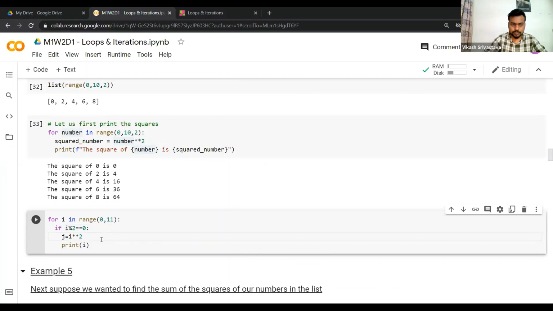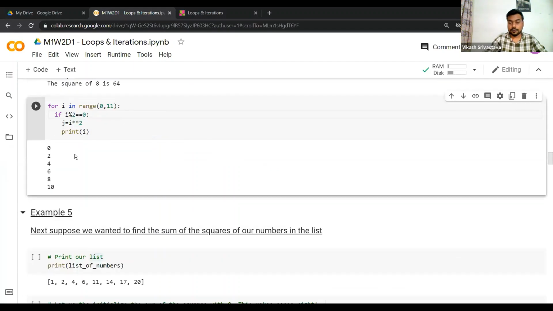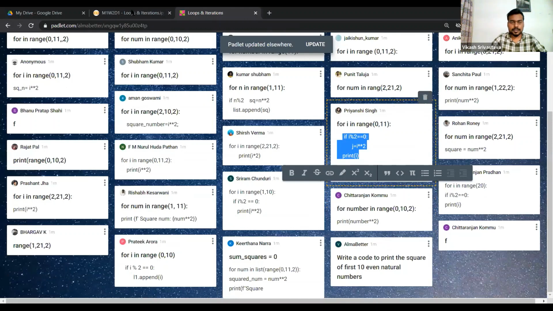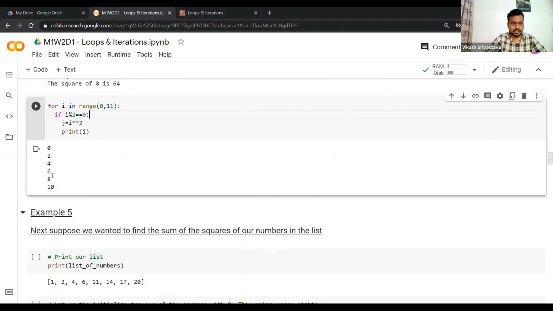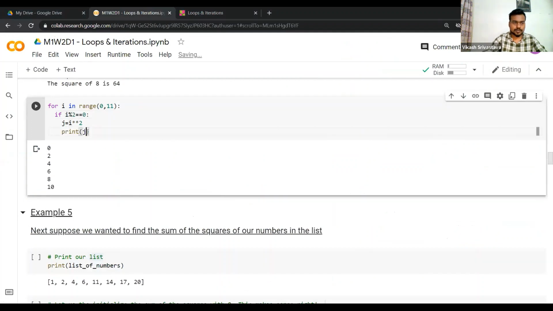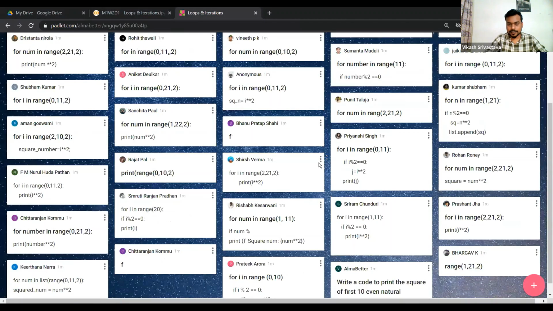So she's saying that this should work. Let's see. It prints the first 10 natural numbers. My question was the first 10 even natural numbers, but it's only printing the first 6. So is there any change you would want to do? It will be j. So this will be j. It's still printing the first 6. Any change do you think you need to do? Maybe you can edit it here.